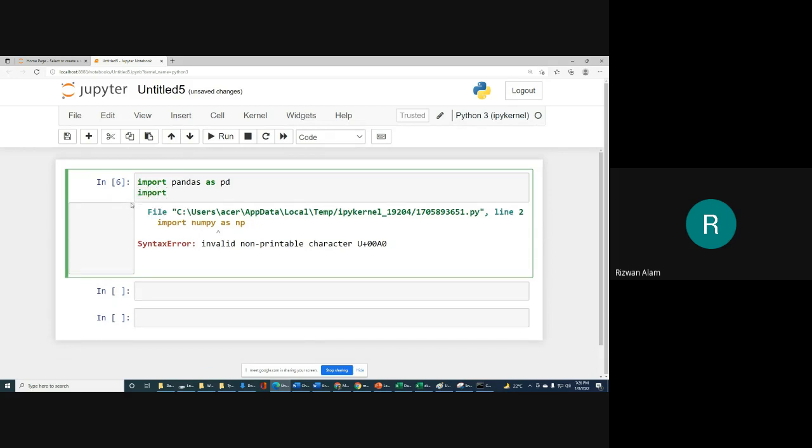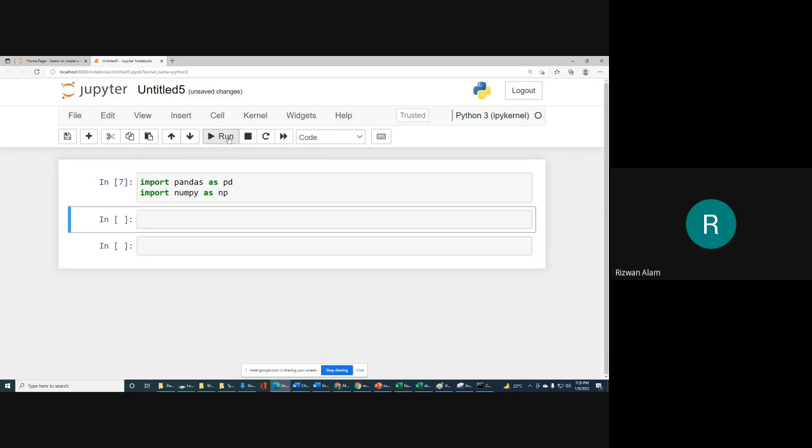Import numpy as np. So now it's okay. That is how you import the pandas library and then the numpy library.